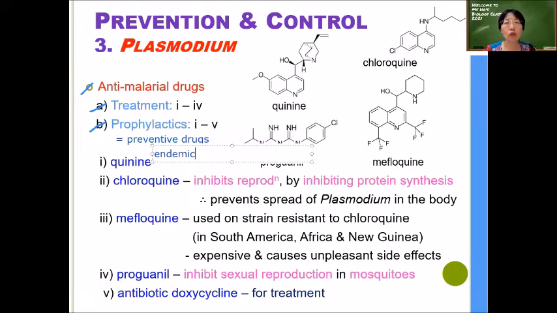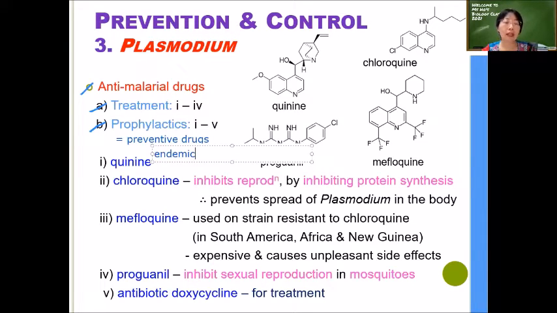So when you want to travel to those countries which are endemic with malaria, your doctor will advise you to take anti-malarial drugs as prophylactics, meaning preventive drugs, so that when you arrive there and are infected with the Plasmodium, your body already has a certain concentration of this drug to quickly kill them, so that you prevent them from multiplying in your body and starting to destroy our liver cells and our red blood cells.